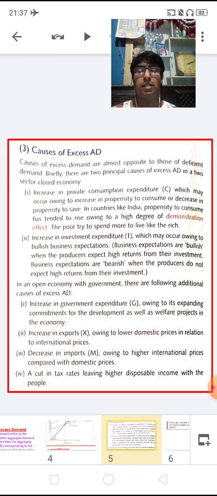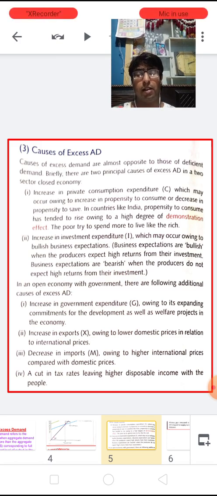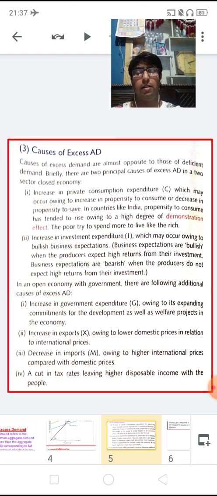Now second is increase in export owing to low domestic prices in relation to international prices, and decrease in imports owing to high international prices compared with the domestic prices, and a cut in tax rates leaving high disposable income with the people.